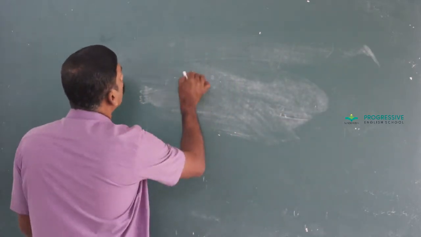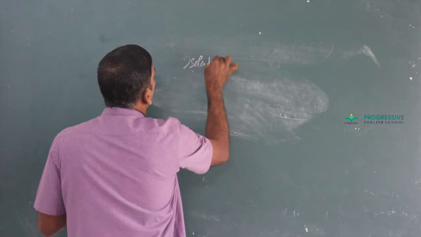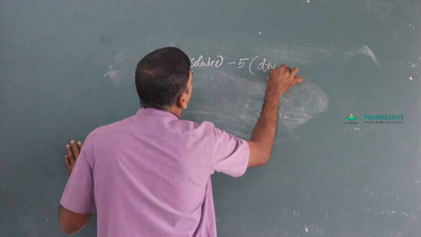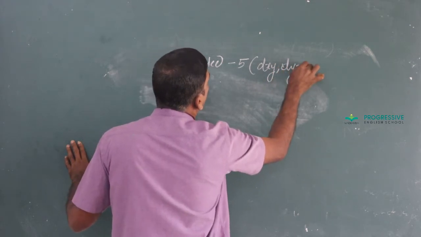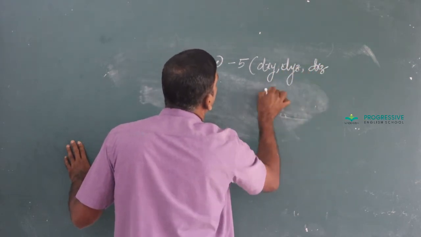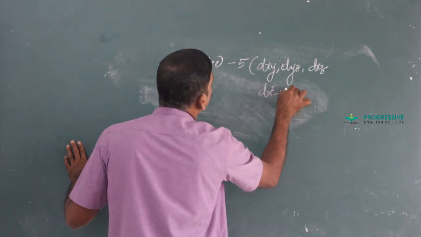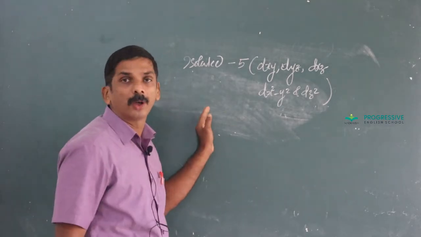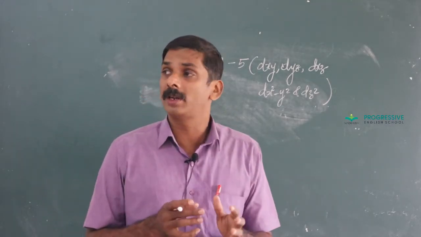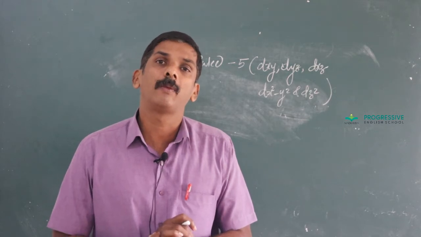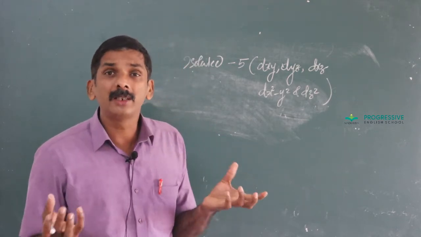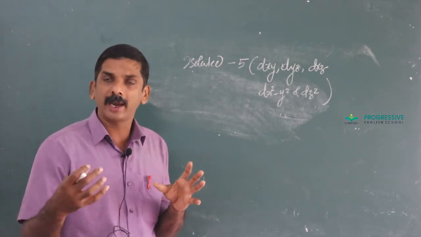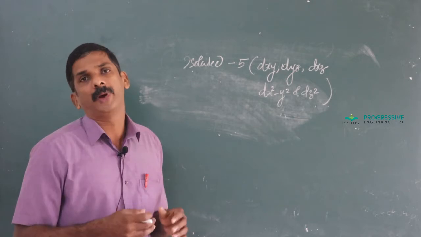That is, in an isolated metal atom, all the 5 d orbitals, that means dxy, dyz, dxz, dx square minus y square and dz square, have the same energy, or in other words, they are called degenerate orbitals. However, their degeneracy is lost when a ligand approaches the metal.